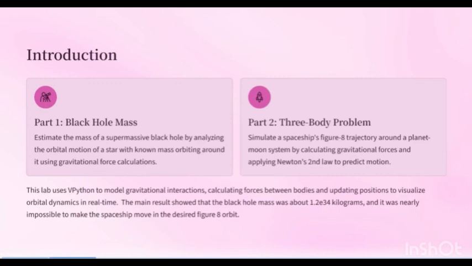The purpose of this lab is to estimate the mass of a black hole, given a star with a given mass orbiting around that black hole, and to simulate the motion of a spaceship in a figure-8 orbit around a planet and its moon by calculating the gravitational forces acting on both the spaceship and the moon and using Newton's second law to predict their motion.